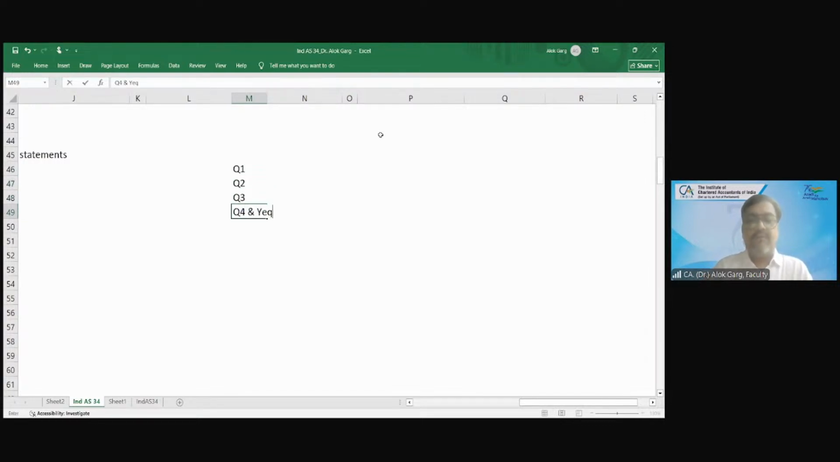Quarter 4 will also have the year end, right? Yes, sir, you show the year end as well. Yes, sir. Quarter 4 and year end. In quarter 1, as per the SEBI regulation, only P&L is required to be given.